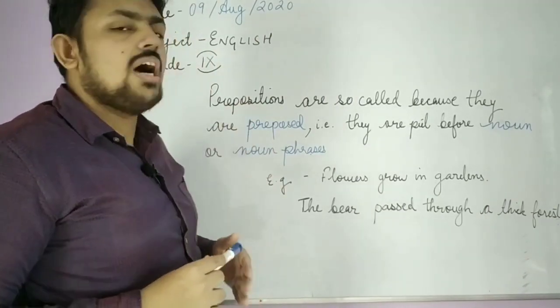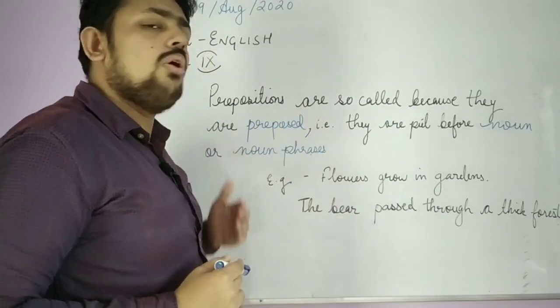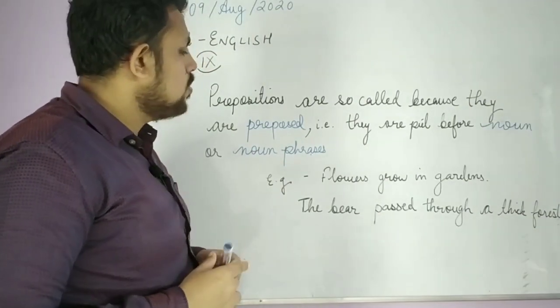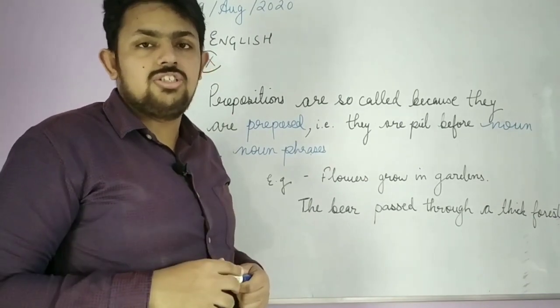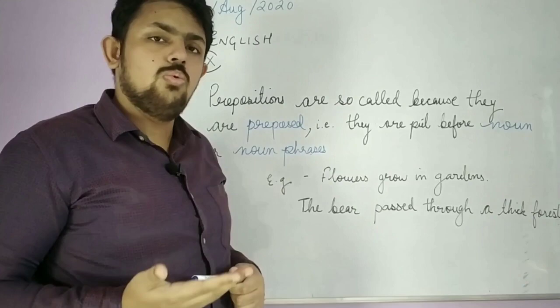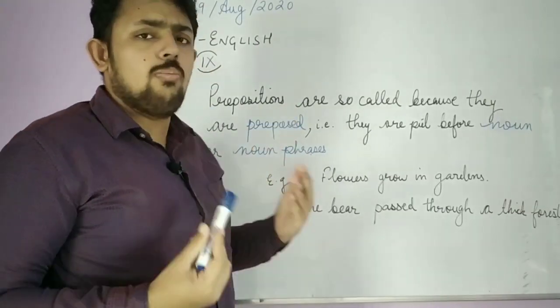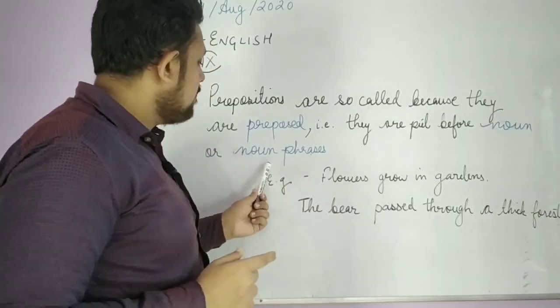So prepositions are called prepositions because they are put before nouns or noun phrases. I have already told you that prepositions can't be used before a verb. It has to be in the gerund form to use it before the verb. So prepositions are commonly used before a noun or pronoun or the noun phrases.